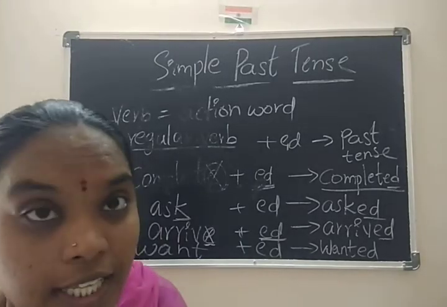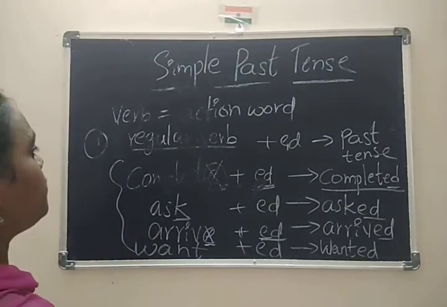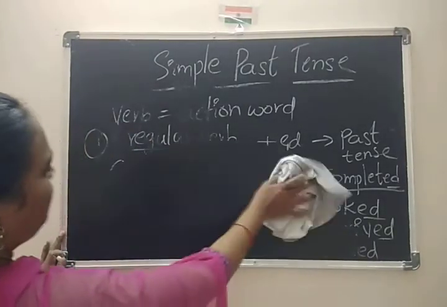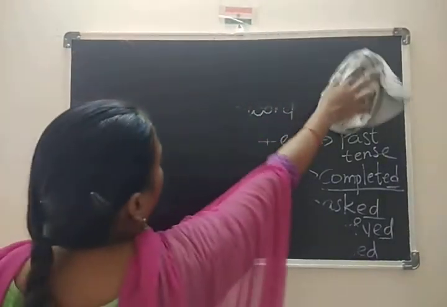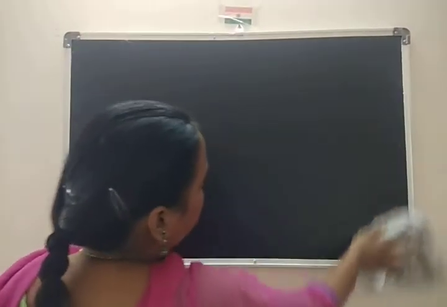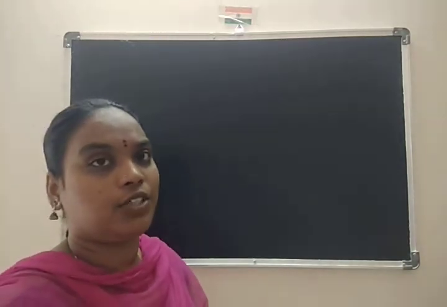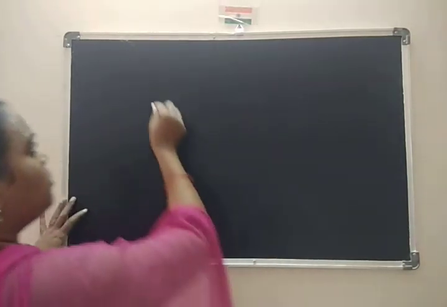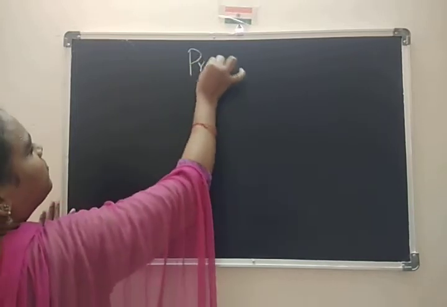Now coming to pronunciation, children, that is from language skills. How we have to pronounce the word. In past tense, some words are added with ed, no? So, pronunciation.